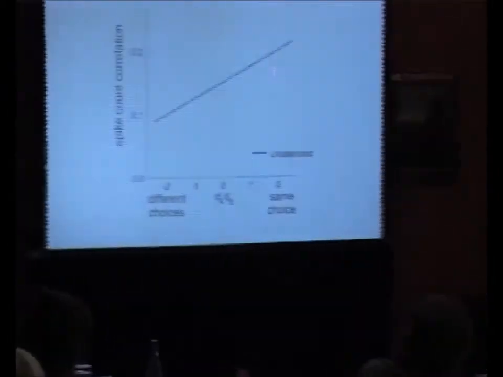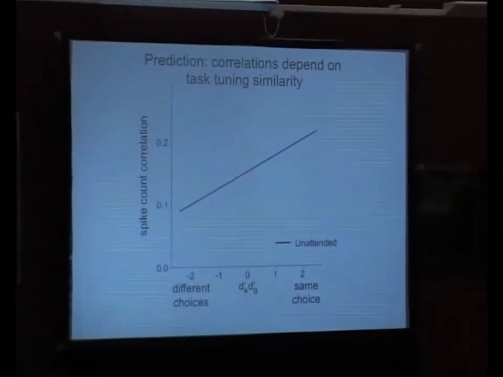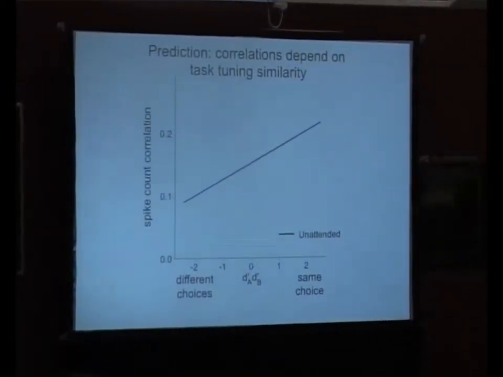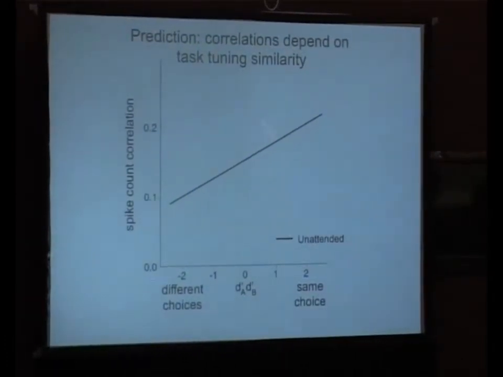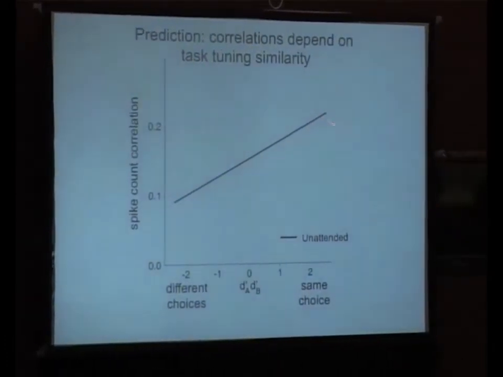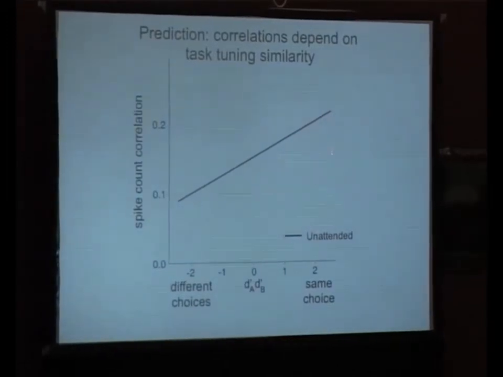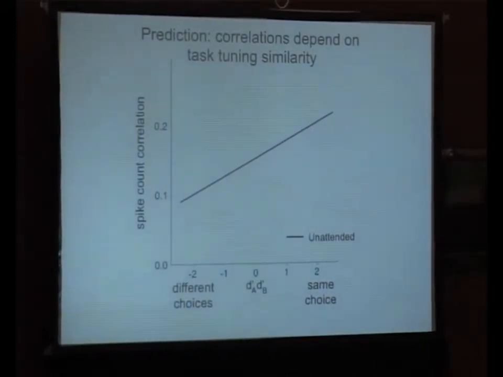So if a neuron responds equally to both stimuli, it's going to have a 0 for its d prime, and it's not going to contribute in a pair on our plots here. It's going to fall here with a pair of other neurons. But if both neurons respond strongly to stimulus 1 and less strongly to stimulus 2, they'll be over here. And so we think that they're both providing evidence in support of the same choice.